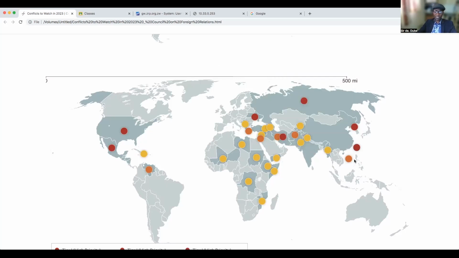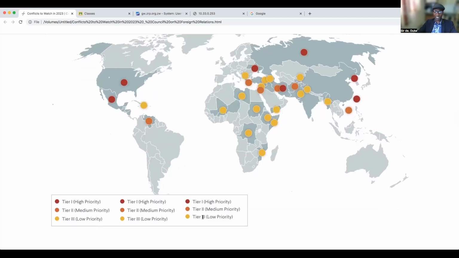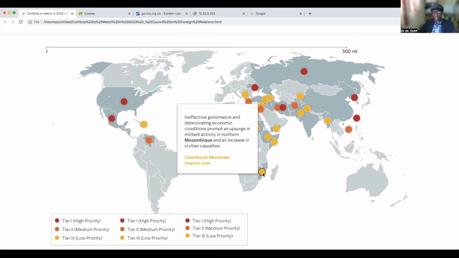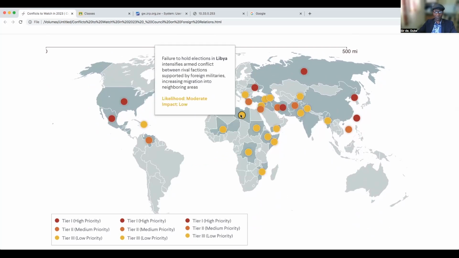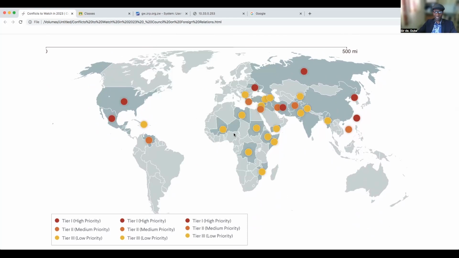But here we have an issue. We are seeing that most of these conflicts in Africa have been considered to be a low priority, depending on these color codes. Where we have conflicts and people dying, where we have insurgent activities in other parts of the country, where we have people dying because of these conflicts, and it's said to be a low priority just because it's Africa.